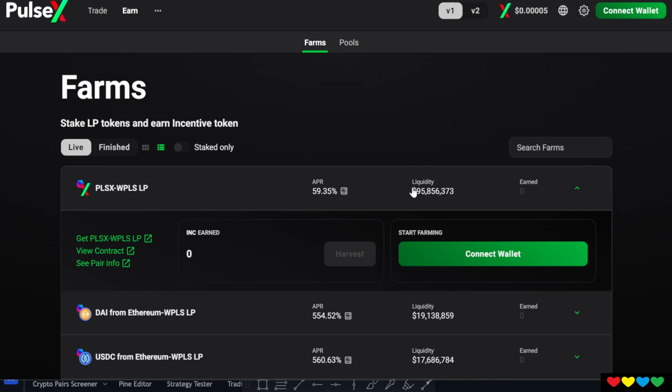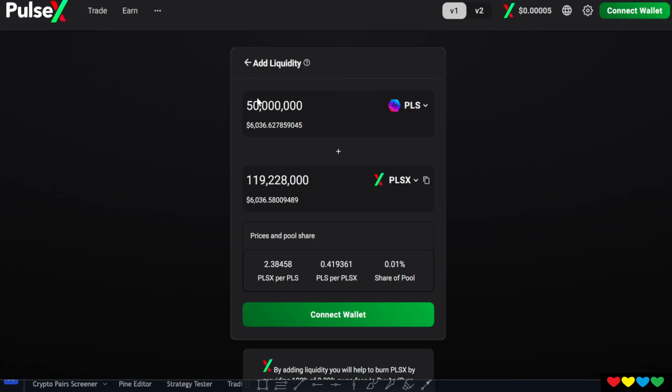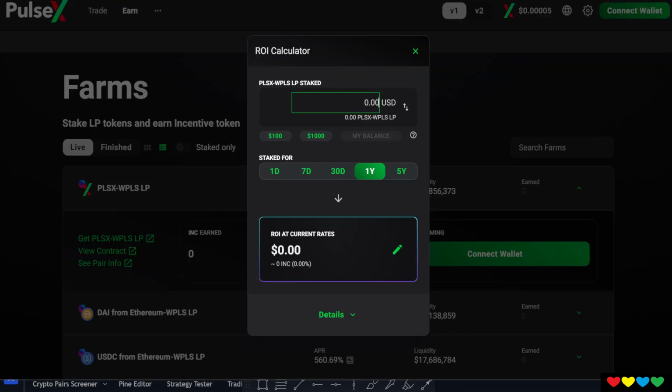See this liquidity number here? This is everybody else who's already in. They're $95.8 million worth in. So you would be joining, and then you would be receiving a bit of your money. Remember, in this other example, I put 50 million Pulse, 119 million PulseX, you got $6,000 a piece. So if I did $12,000, because that's 6,000 plus 6,000, you would find, oh no, this is a fake rate. It's like, wow, in 1 year, look at this calculator rate. In 1 year, you've made 55%. Wow, that's huge. Don't really think about that.